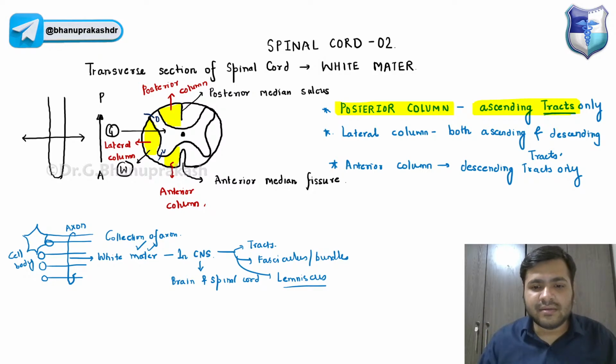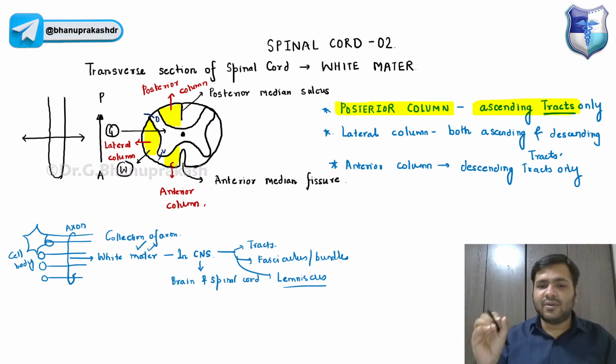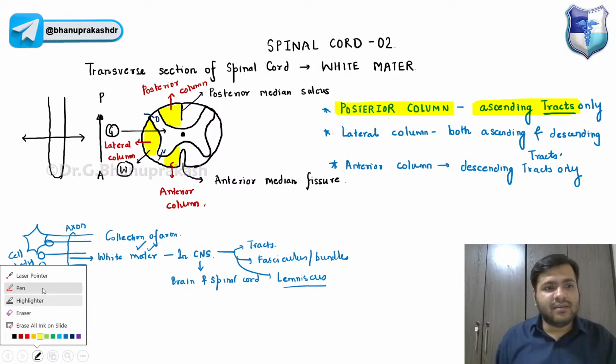So we have different types of tract: ascending tracts, descending tracts, and associative tracts. Now, when I say ascending tracts, guys, what just comes to your mind? Which neuron will be present over here?